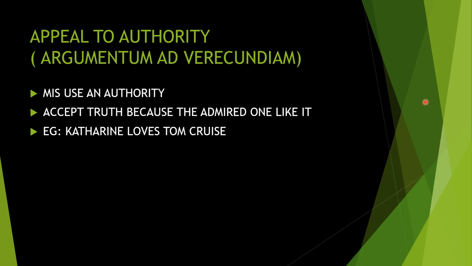If somebody is doing the wrong thing, still you say that he is right, because you appeal to that person. You say that that person is not wrong, even though he has made the mistake. That is the thing. Even though he has made the mistake, you are appealing to that person. It is called appeal to authority. So here, this is a simple example.